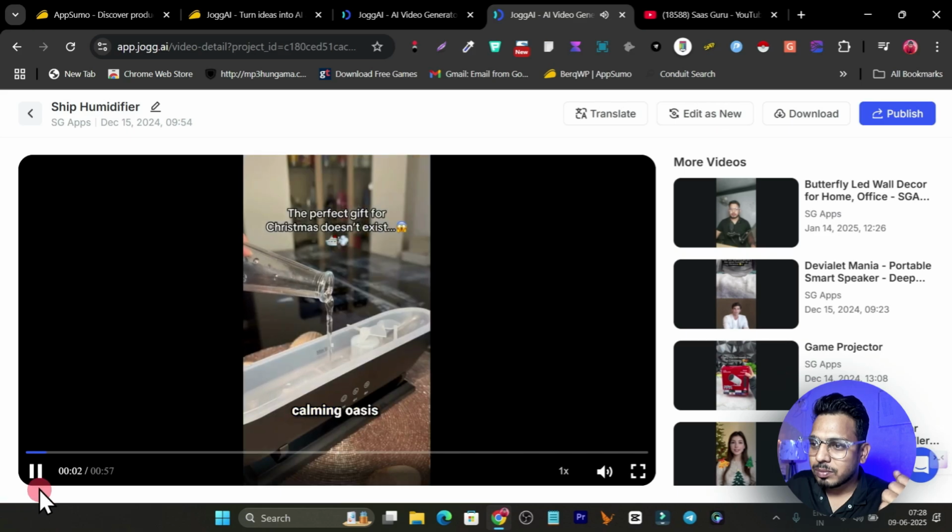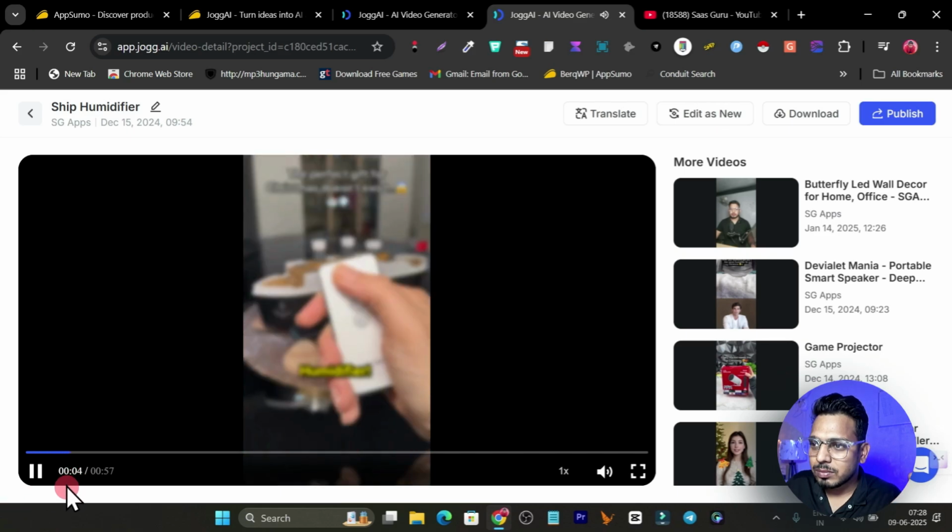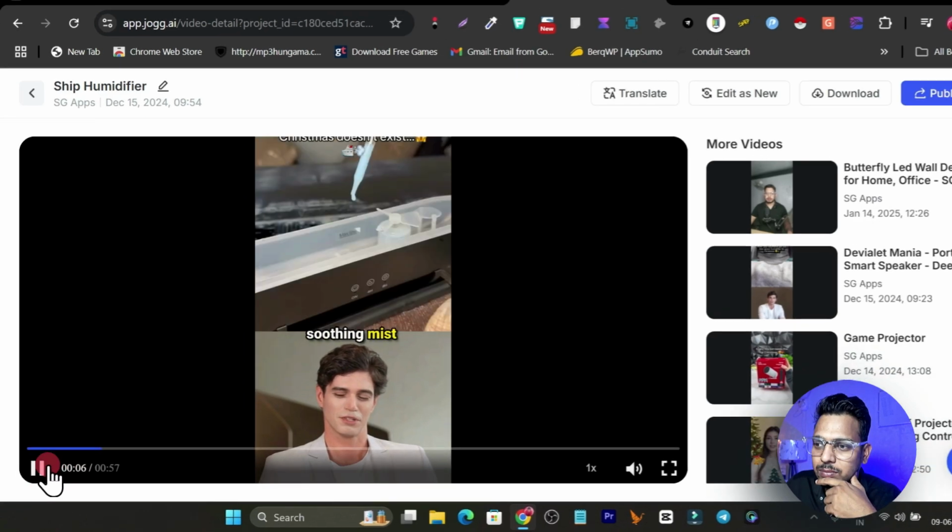Transform your space into a calming oasis with the Ship humidifier. Breathe easy and relax with soothing mist.